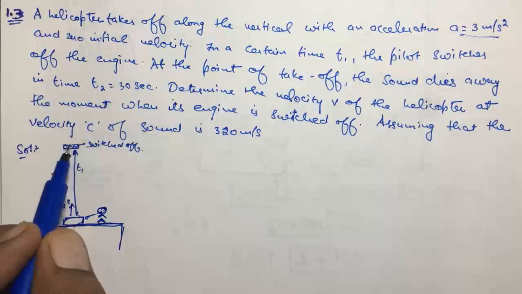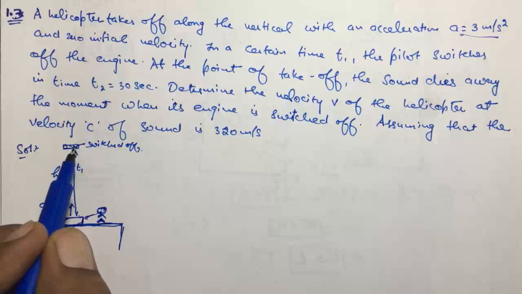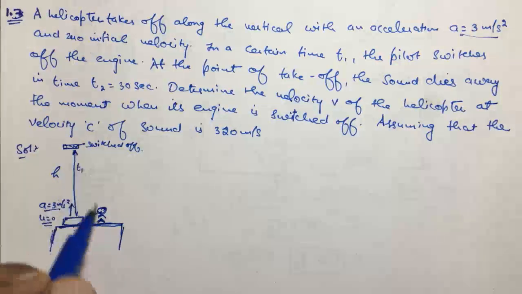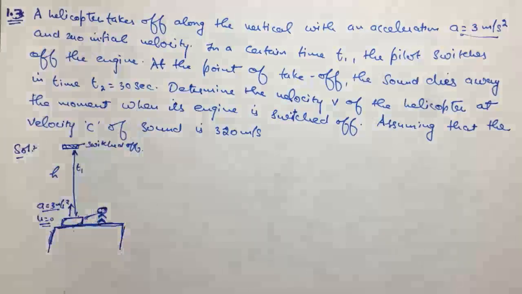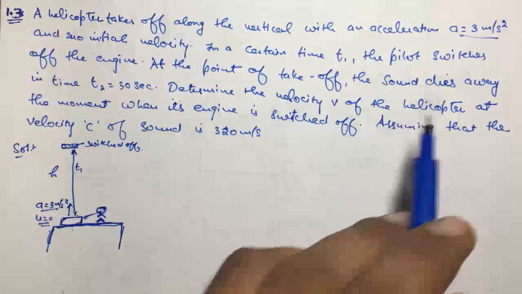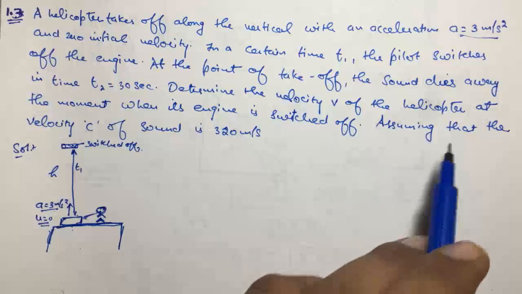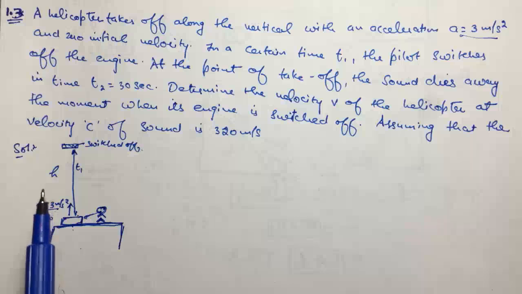After t1 the pilot switched off the engine and he is still listening because the sound will take some time to come down. After time t2, that is 30 seconds, the sound dies away, and they are asking to determine the velocity v of the helicopter at the moment when its engine is switched off, assuming that the velocity c of sound is 320 meter per second.